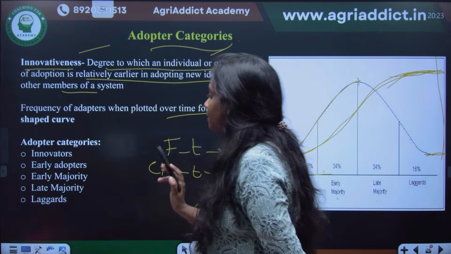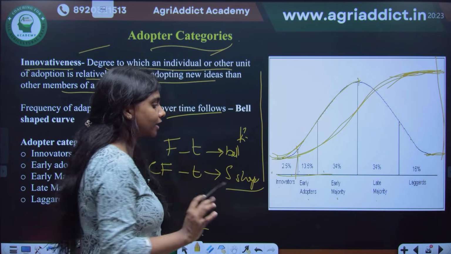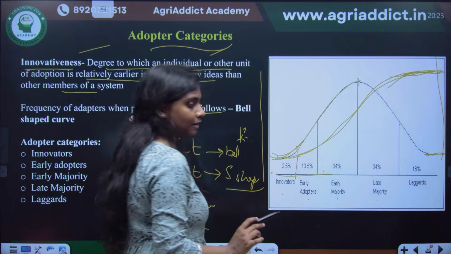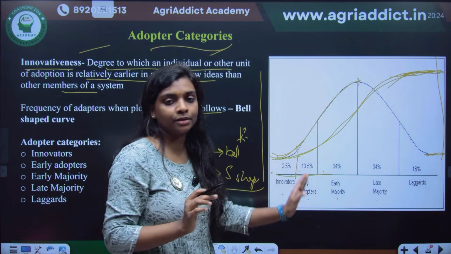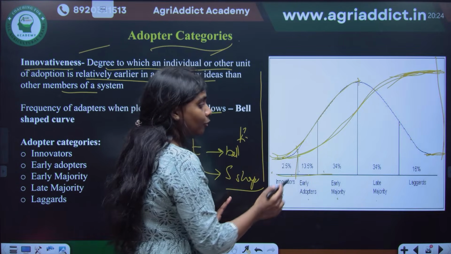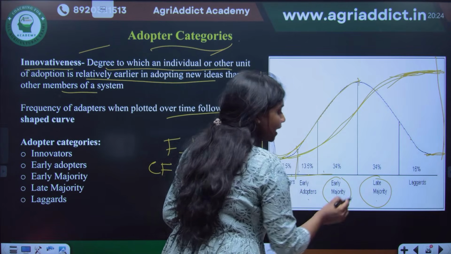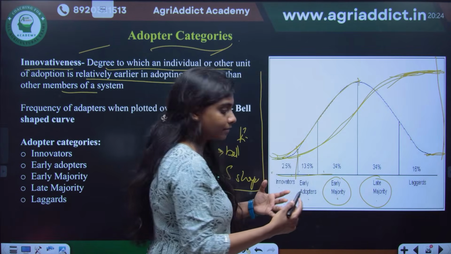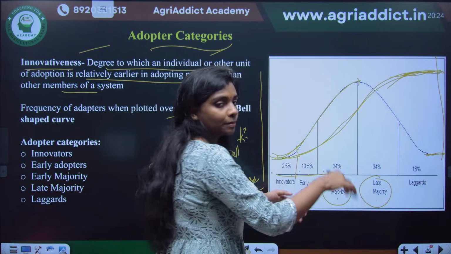Okay, so the important thing that you have to study in this portion is the percentage. The category and the percentage, you should just remember it like a song: 2.5, 13.5, 34, 34, 16. That is the percentage. Most adoption happens in the early majority, the middle period of time, when the largest number of people will be adopting.